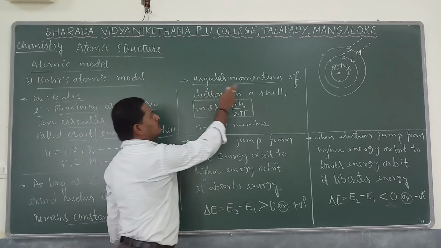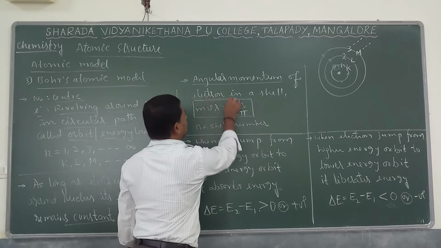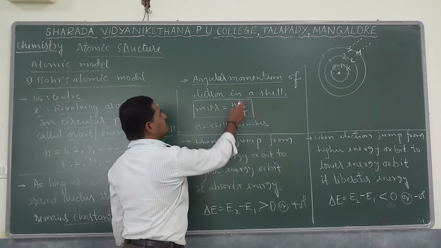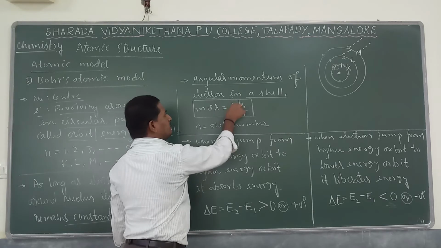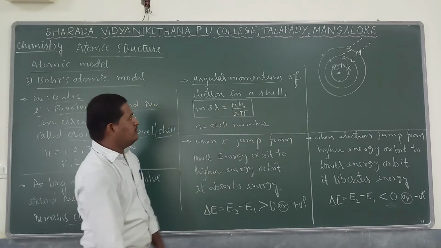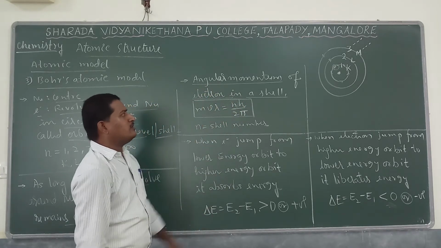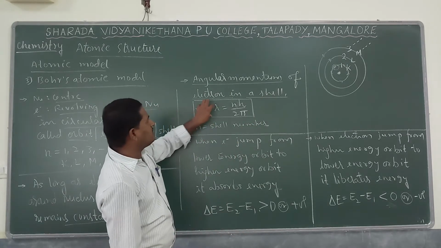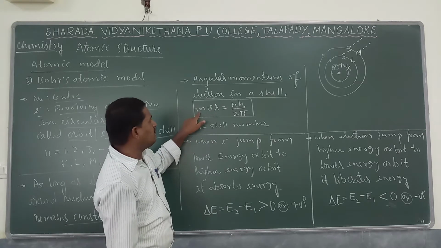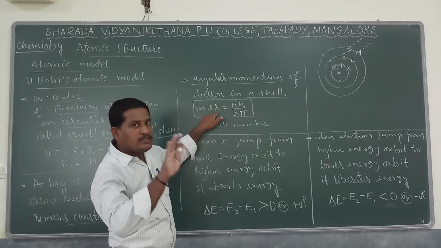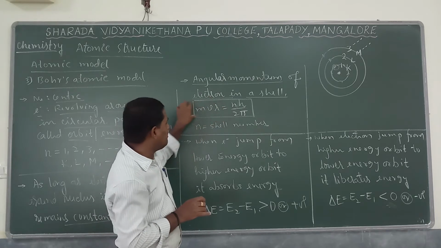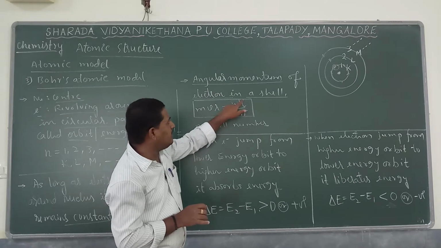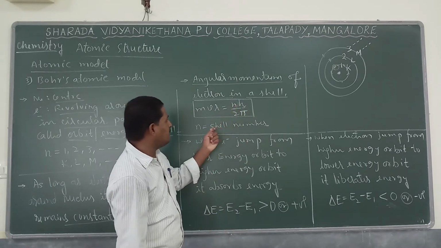Okay, and that angular momentum for the electron in a particular shell is exactly equal to mvr equal to nh by 2 pi. It is an integral multiple of h by 2 pi. So that is the angular momentum of an electron in a particular shell. For example, first shell, what about its angular momentum? mvr stands for angular momentum. m is nothing but mass, v is velocity, r is the radius of that shell. That product, the angular momentum, is n times h by 2 pi. Here n is nothing but the shell number.